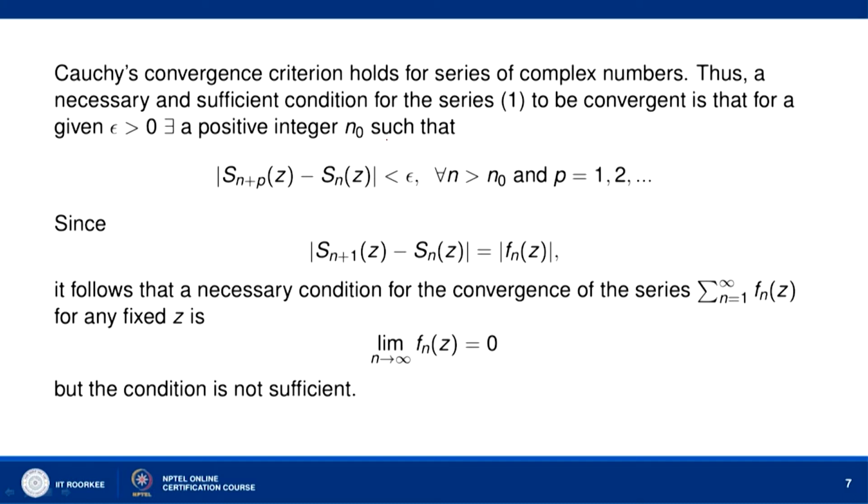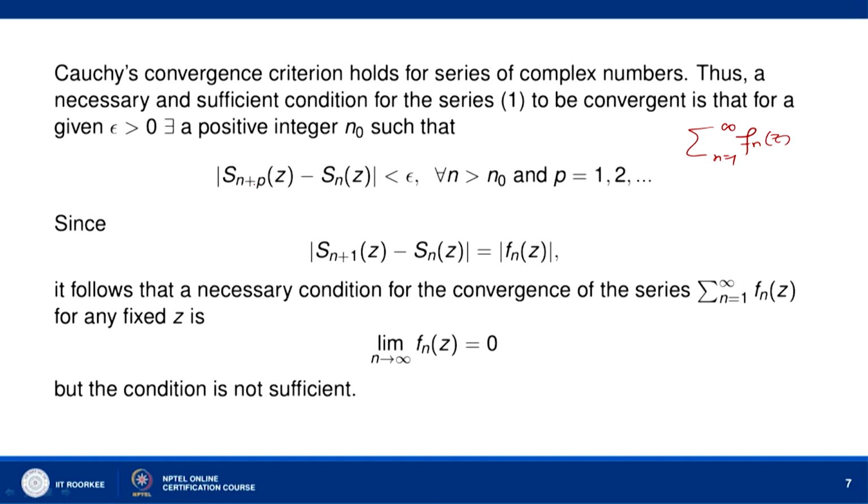So, a necessary and sufficient condition for the series sigma n equal to 1 to infinity f n z to be convergent is that for a given epsilon greater than 0 we can find a positive integer n naught such that mod of s n plus p z minus s n z is less than epsilon for all n greater than n naught and for every p equal to 1, 2 and so on.